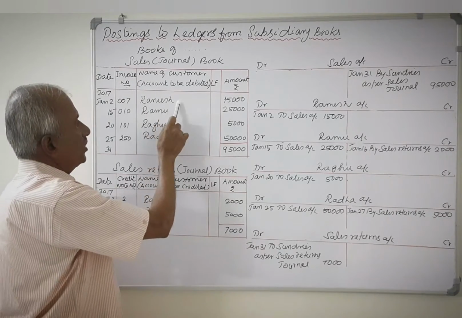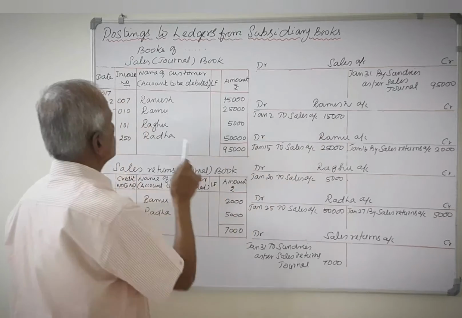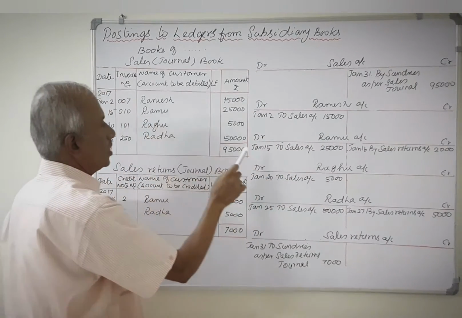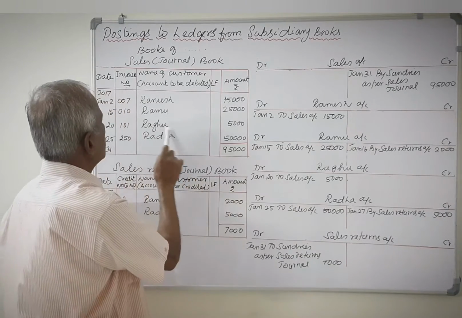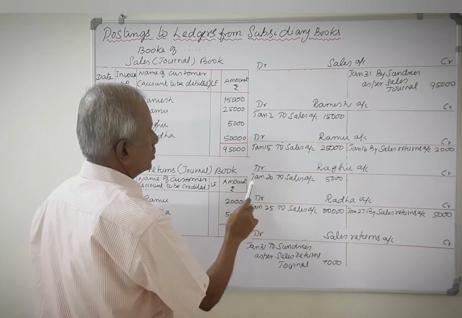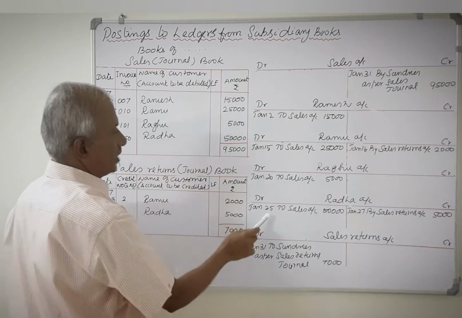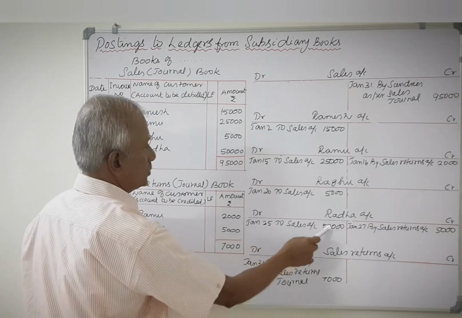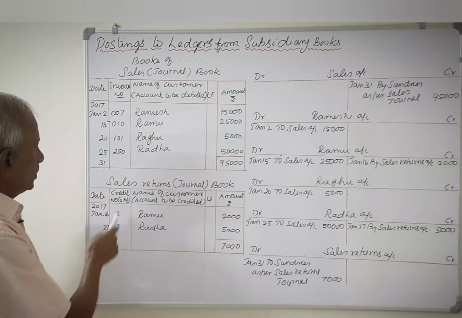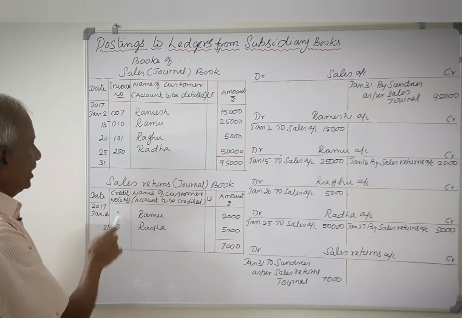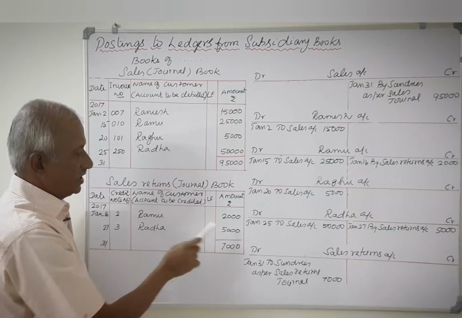So on the debit side of the Ramesh account, January 2nd, to sales 15,000. On the debit side of Ramu account, January 15, to sales 25,000. On the debit side of Raghu account, January 20th, to sales 5,000. On the debit side of Radha account, January 21st, to sales 50,000. Then sales returns book, date column, credit note column, name of the customer, account to be credited, and the amount column.